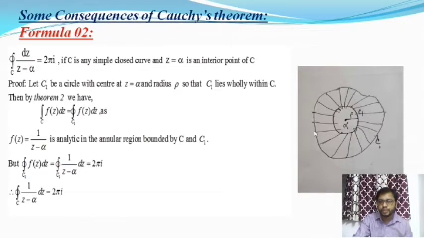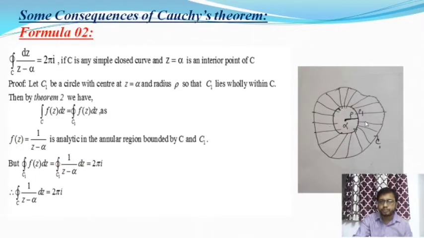This is the arbitrary curve C, and C1 is a circle, where alpha is the center and rho is the radius of the circle.